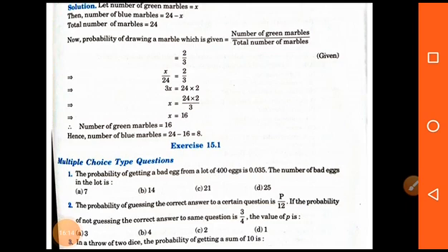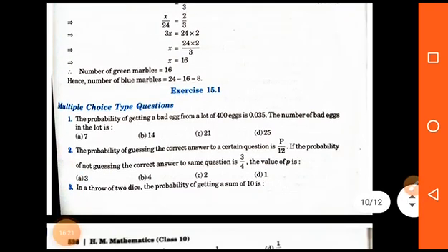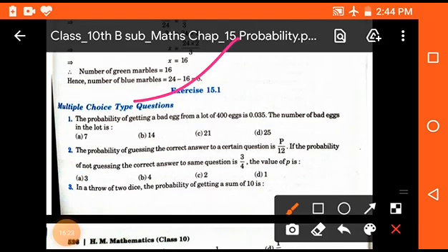Okay students, so I think you all understand the questions of probability, because the chapter is very simple and it is also an important chapter. So by solving the examples, you can easily solve exercise 15.1. So this is your exercise and this is your homework, and you have to complete this exercise completely. Okay students, so do questions as much as possible, and this is your homework.